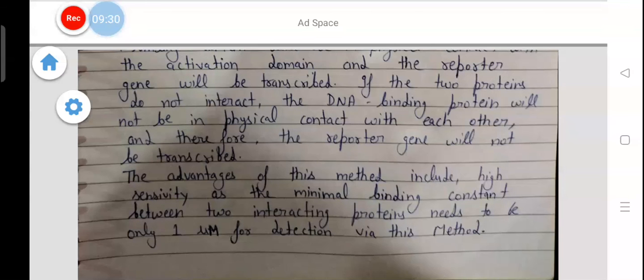The advantages of this method include high sensitivity, as the minimal binding constant between two interacting proteins needs to be only 1 micromolar for detection by this method.